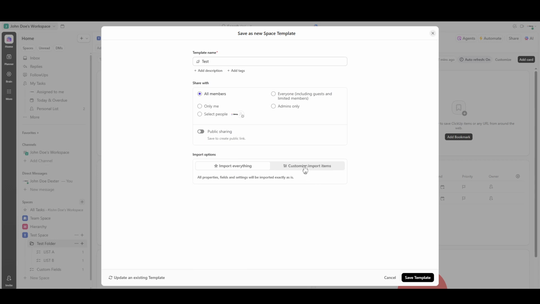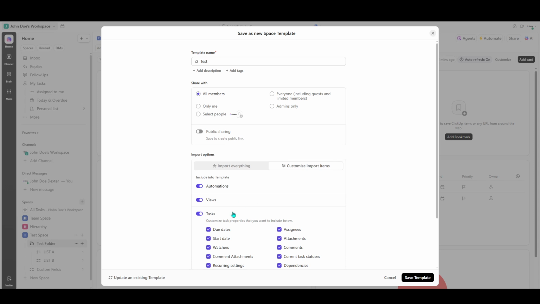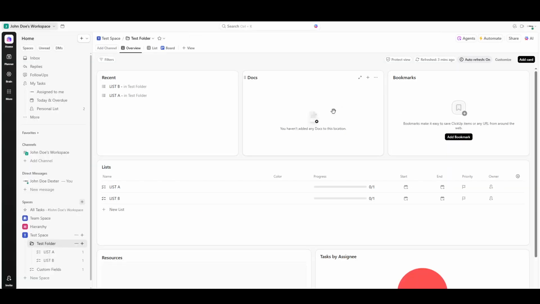Once you're satisfied with everything, find the Save Template button and click on it. Your new template is now safely stored and ready for use whenever you need it. Now, let's move to updating an existing template.